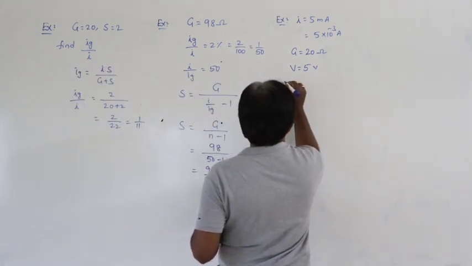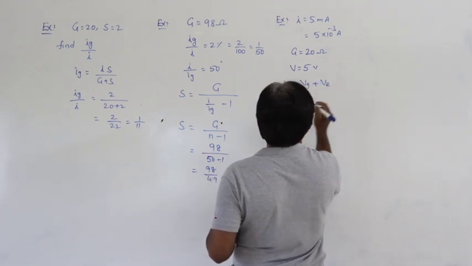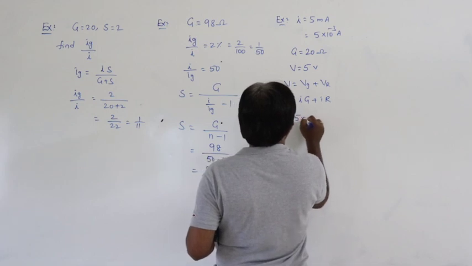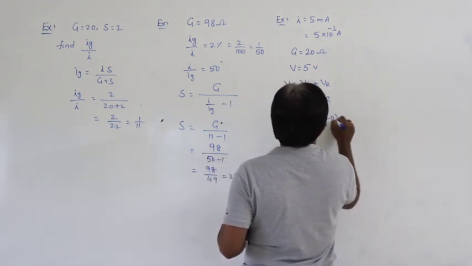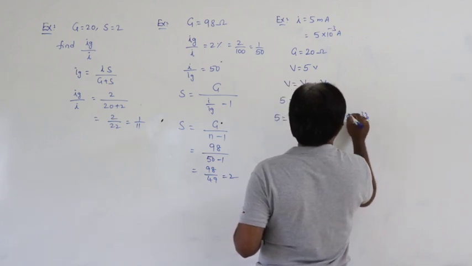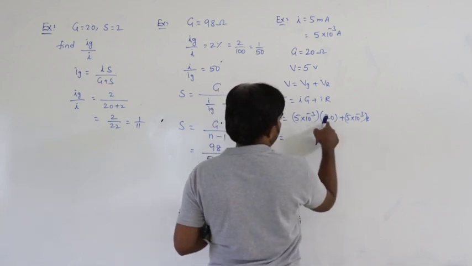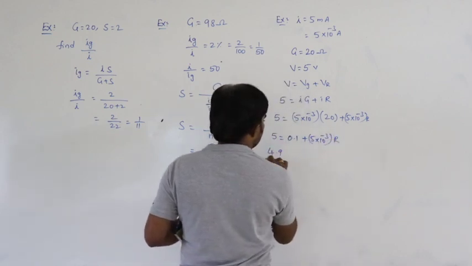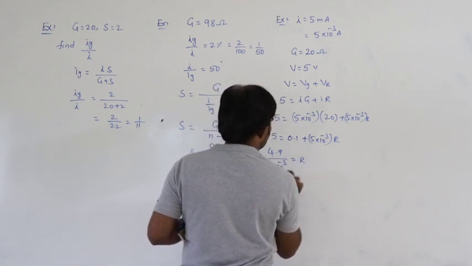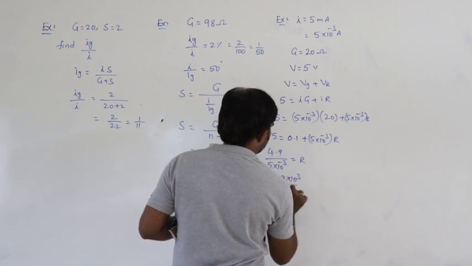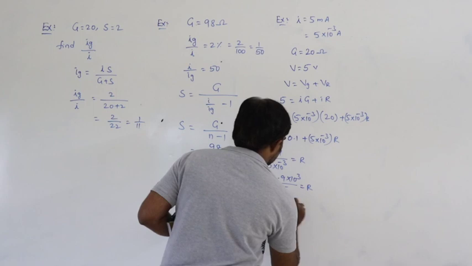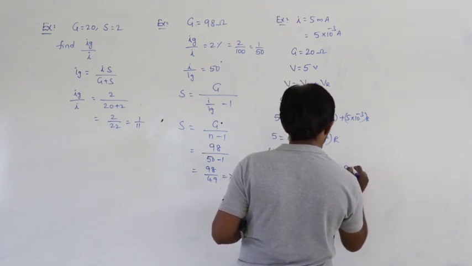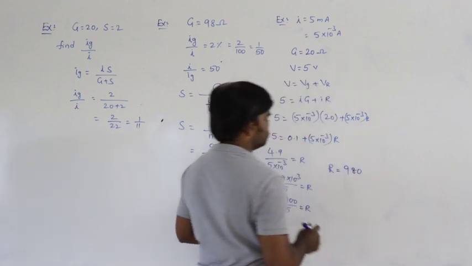We know V is equal to Vg plus Vr, that is, V is equal to Ig G plus Ig R. I is 5 into 10 power minus 3, into G which is 20, plus 5 into 10 power minus 3 into R. So 5 is equal to 5 into 100, that is 0.1, plus 5 into 10 power minus 3 into R. So 4.9 divided by 5 into 10 power minus 3 is equal to R. 4.9 into 10 cube divided by 5 is equal to R. 4900 by 5. So R is equal to 980 ohms.